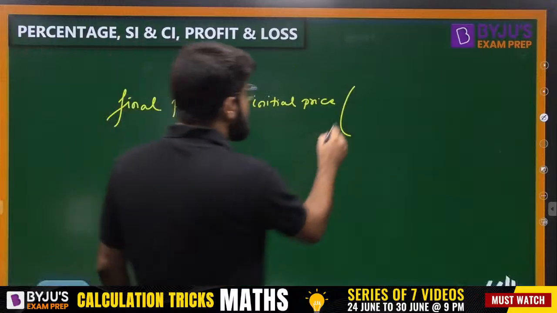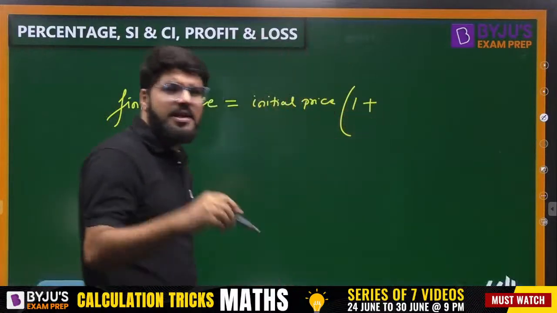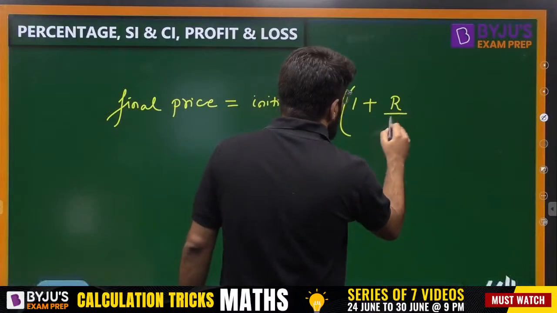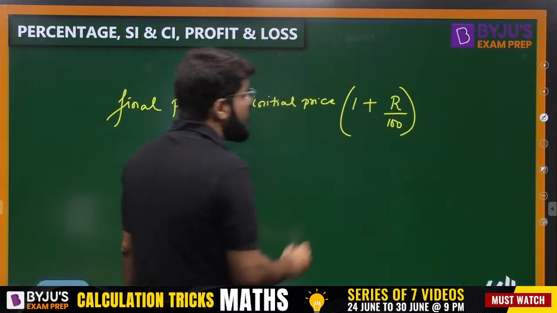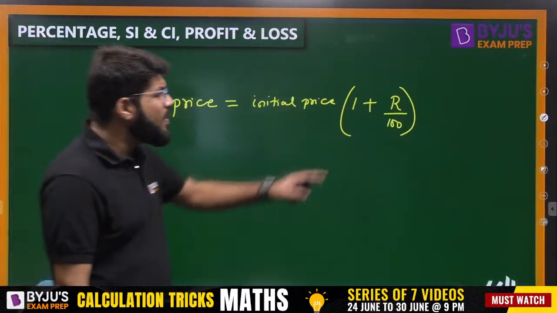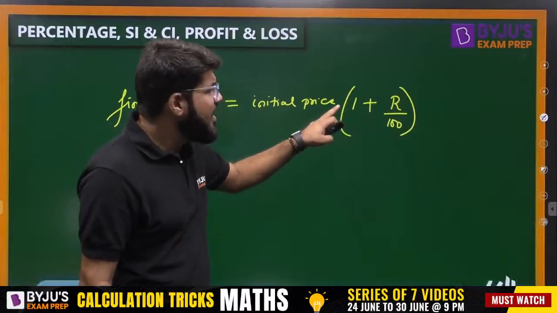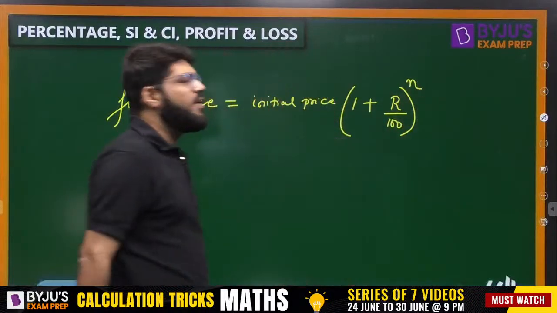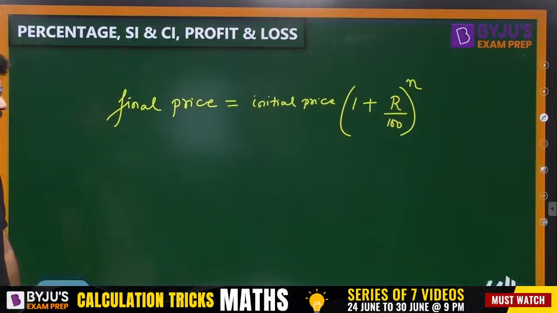Why is 1.25 coming? Because the base value is 100%. 100% in fraction is 1, plus the rate of increment, R by 100. So what was the value of R here? 25%, and that is why 25 by 100 is 0.25. 1 plus 0.25 is 1.25, raised to the power of the number of levels.